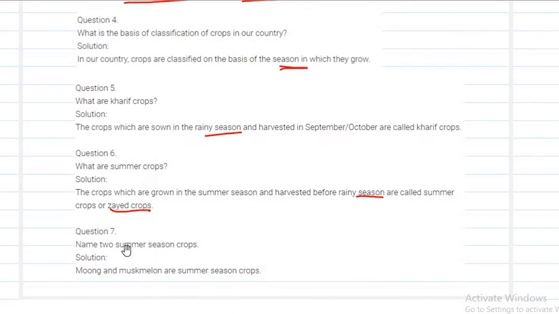And name two summer season crops. Summer season crops like moong, muskmelon, and even mangoes. They are the summer season crops. Almost all fruits grow during summer.